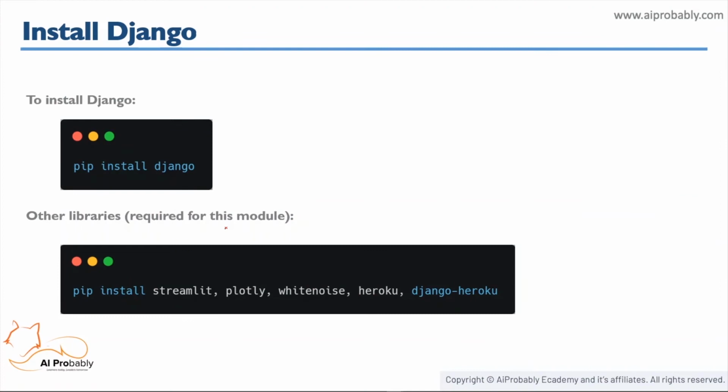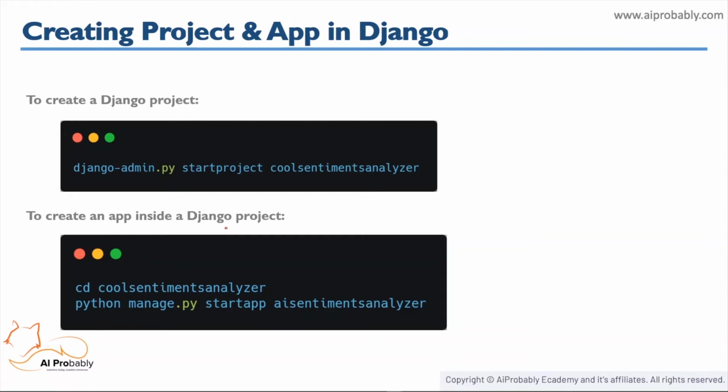Now let's see how to install Django, because if we need to use Django, we first need to install it on our systems. To install Django, we need to write pip install Django. And these are some other libraries which we'll be using in this particular module, so it would be better if you have those installed on your system, like Streamlit, Plotly, WhiteNoise, Heroku, and Django Heroku.